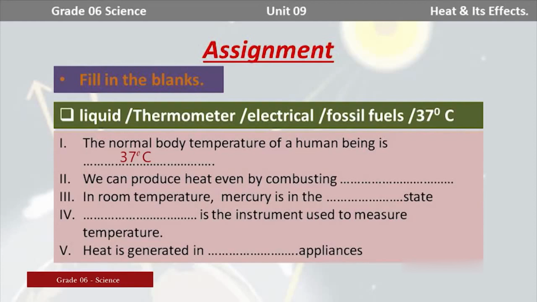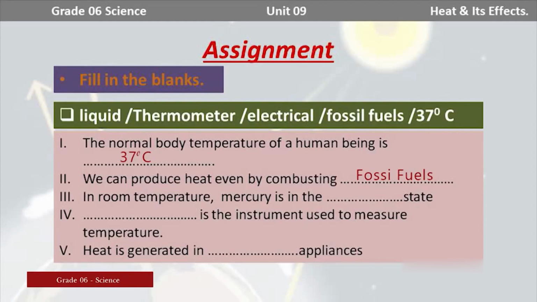We can produce heat even by combusting blank. What is the answer? Fossil fuels. We discussed that fossil fuels can be categorized into 3: solid fuels, liquid fuels and gaseous fuels. Then we can produce heat even by combusting fossil fuels. The answer is fossil fuels.